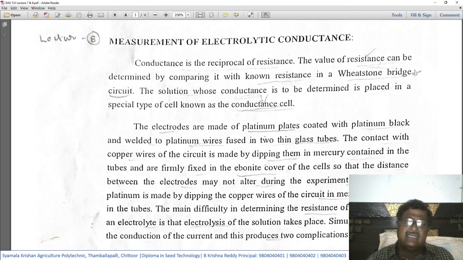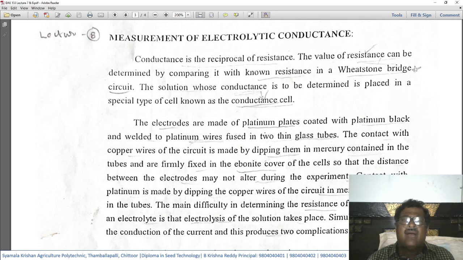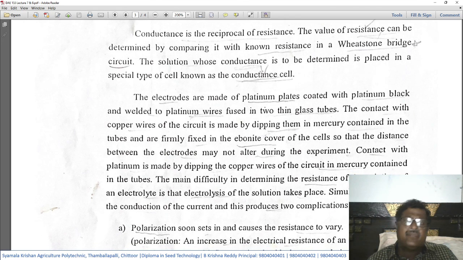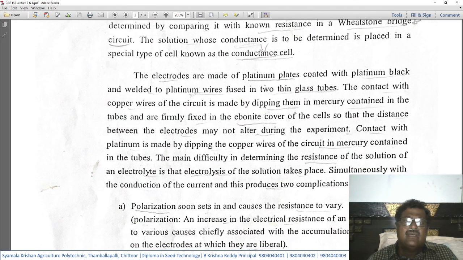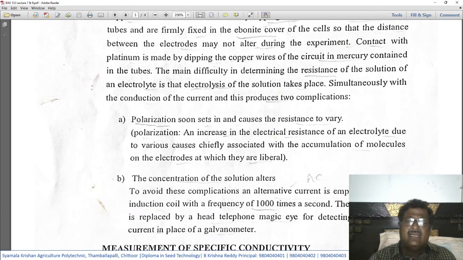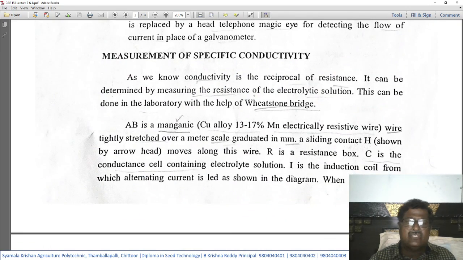Kindly remember, a conductance cell is an apparatus wherein we put the solution of the electrolyte to find out its conductivity or conductance. Okay. Then electrodes are made of platinum plates coated with platinum black. This is the description of the conductance cell. How the conductance cell works or how it looks, we are explaining. For this, let us see how it looks on the next page.